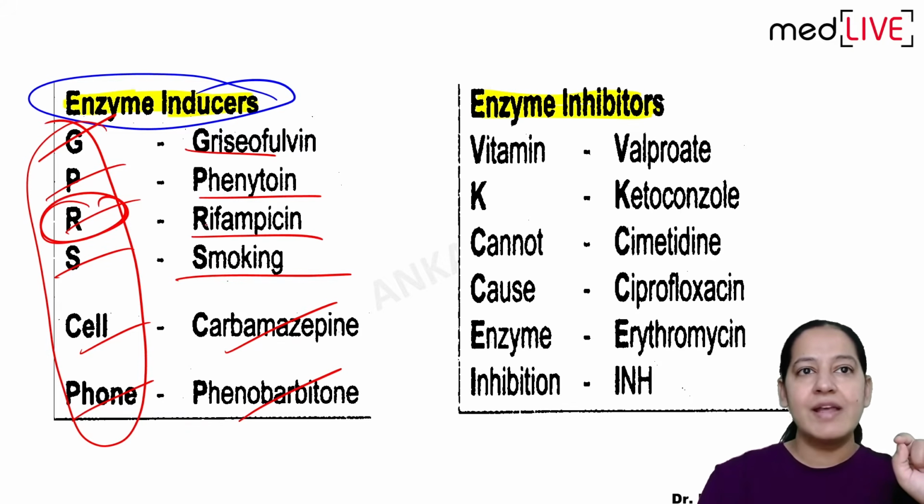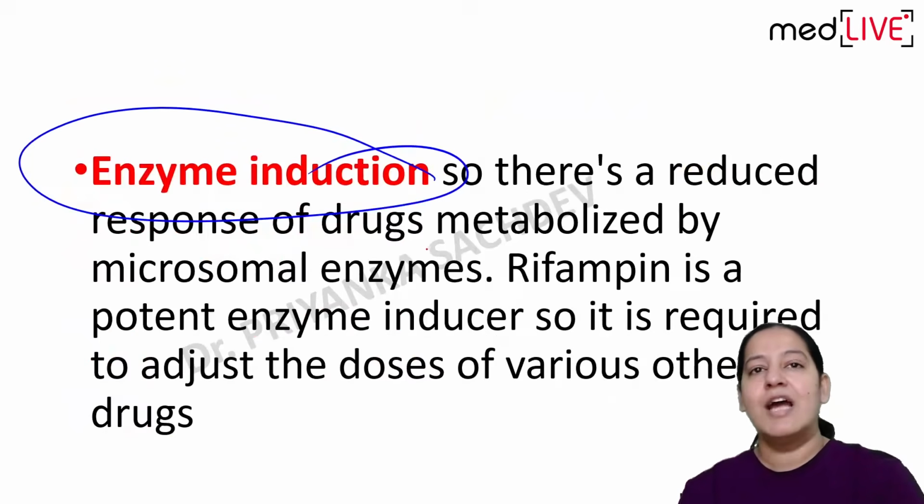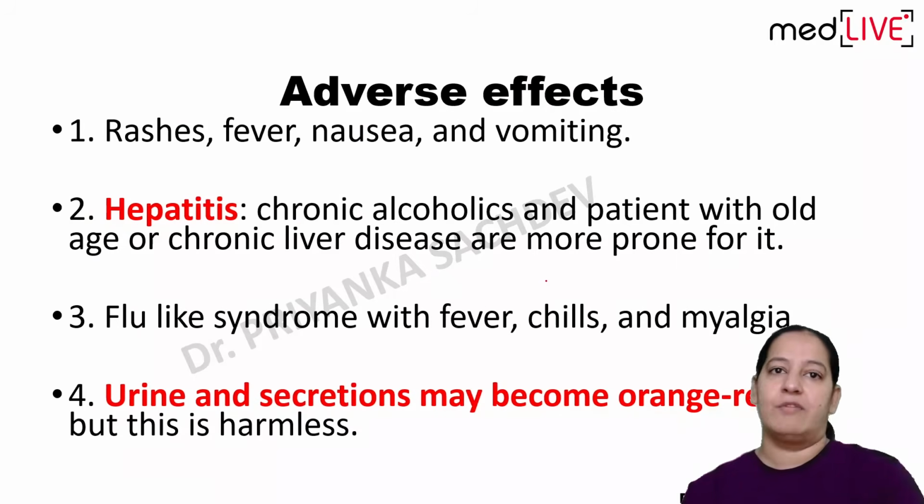So here R is rifampicin. So rifampicin is one of the enzyme inducers. That's why we never give rifampicin with a substrate drug. You know the names of the substrate drugs. Otherwise, it will cause toxicity of the substrate drug.